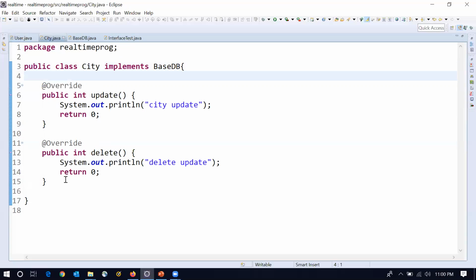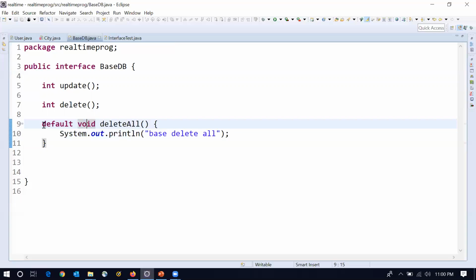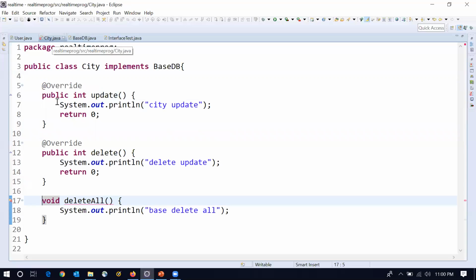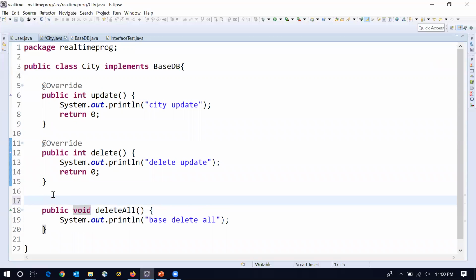Now the city will try to override. One more point here: by default all interface methods are internally public. So within a class we have to mention public whenever we override those methods. If you want to ensure it is mandatory, we can also use the @Override annotation.